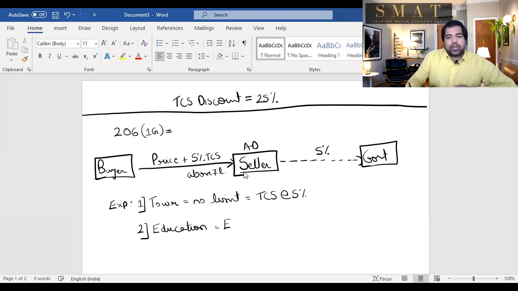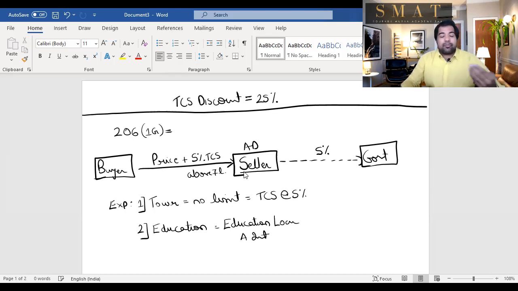and it is from an education loan. So let's say in India, you've taken an education loan from an approved institution, like a bank or financial institution. And using that education loan, you're sending money abroad, the government feels bad. They said that for students, you don't want to take such a huge TCS.